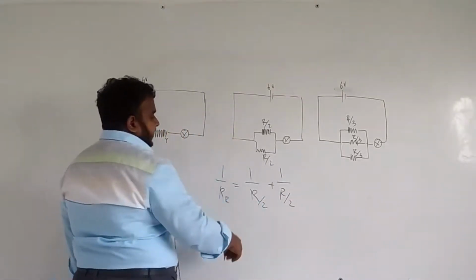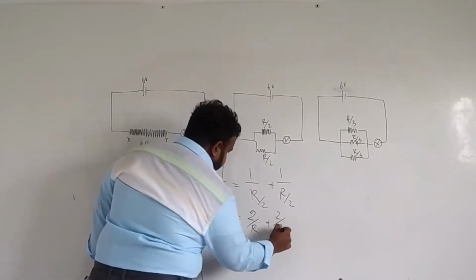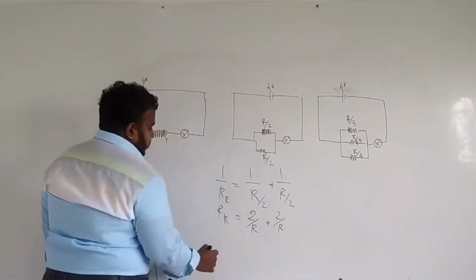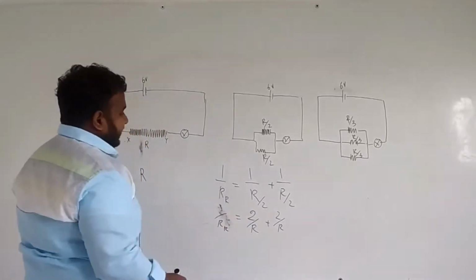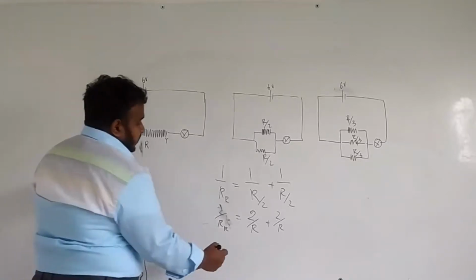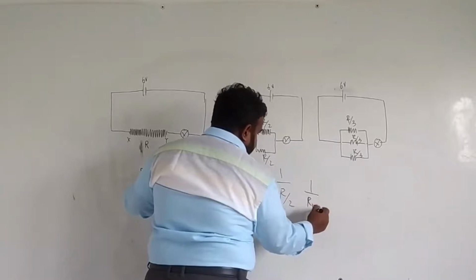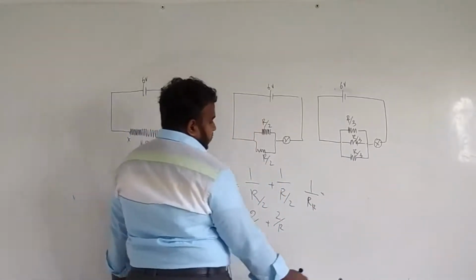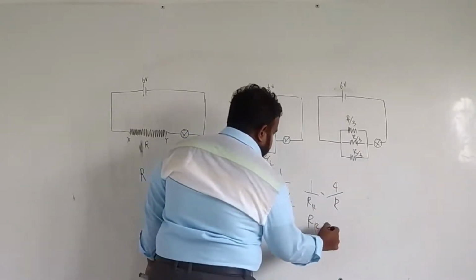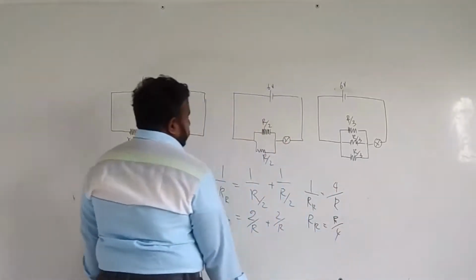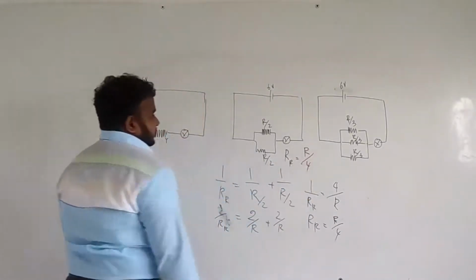If you invert them, it is going to be 2 by R plus 2 by R, which adds to 4 by R. If you take the reciprocal, the resultant R is going to be R divided by 4. So here the resultant resistance is R by 4.